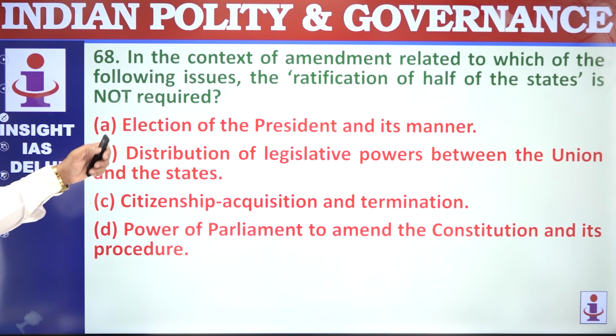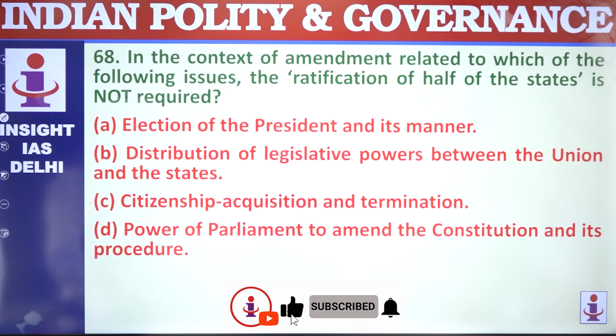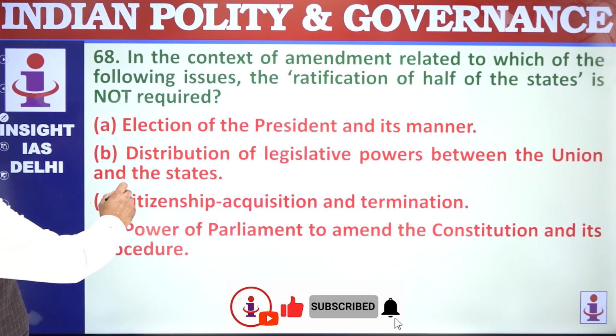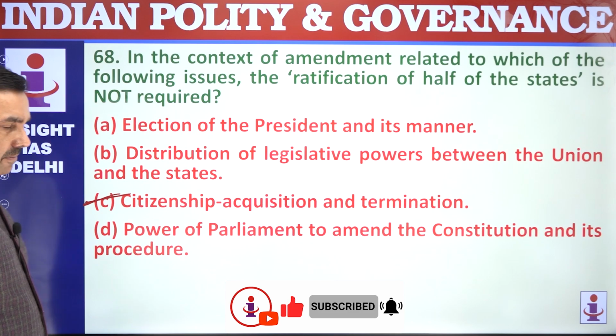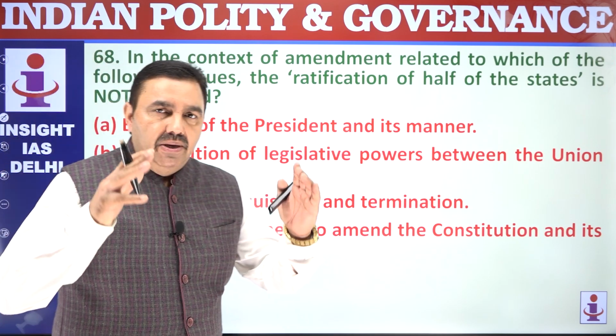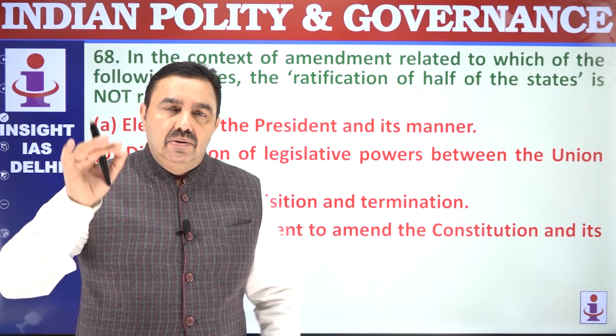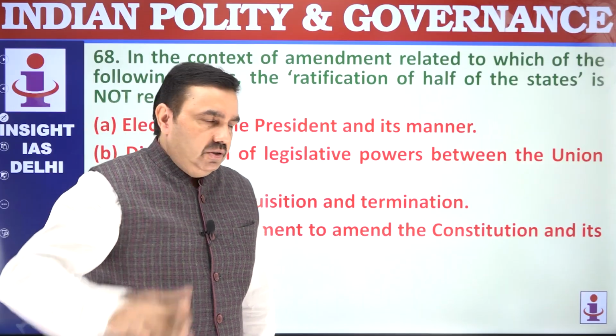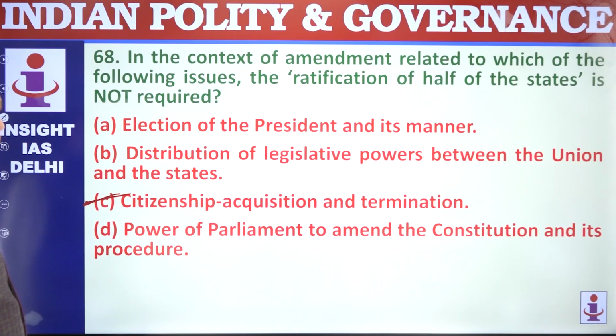Ratification of the state is not required for which of the following actions? Citizenship is done through normal law. The citizenship-related laws are made by Parliament using the normal lawmaking powers. Normal lawmaking procedure is followed.